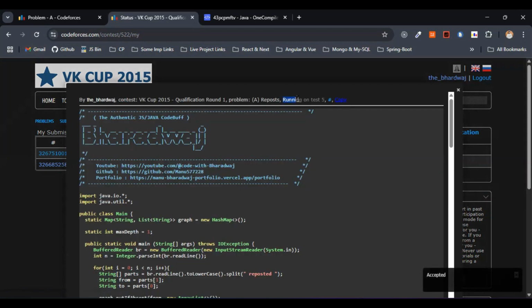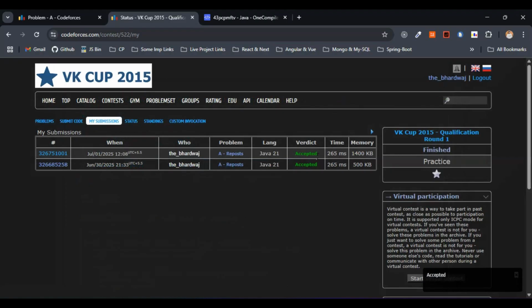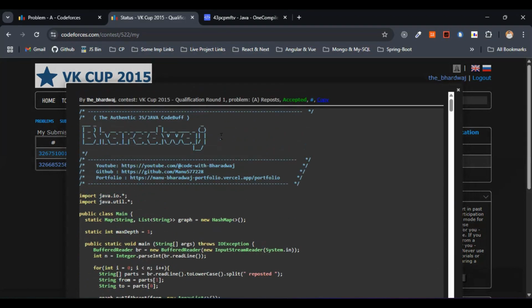You can clearly see it is running on tests. Yeah, this got accepted. In the tooltip it is showing accepted right here, which means whatever code we have written works for all the test cases. It works absolutely fine.